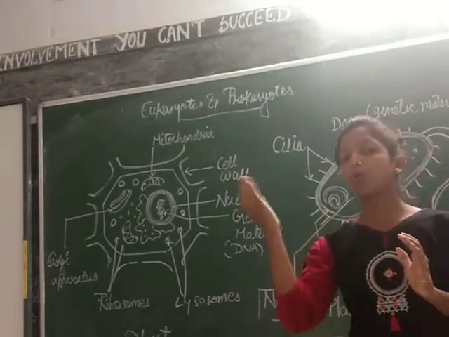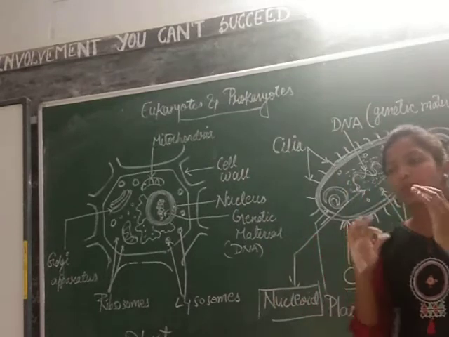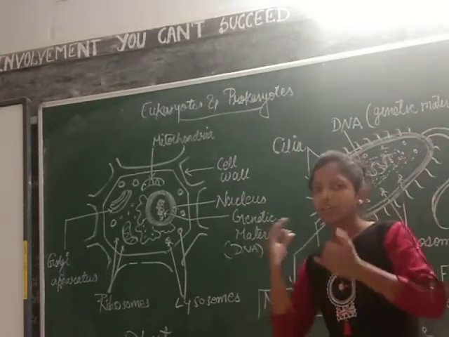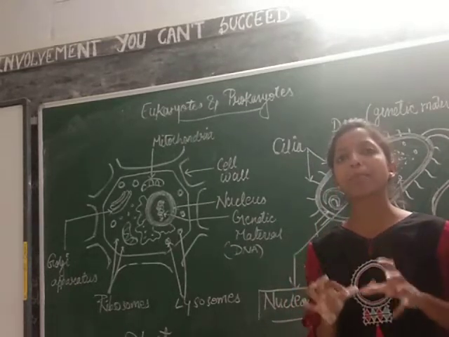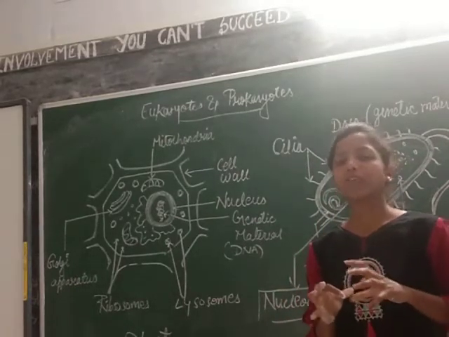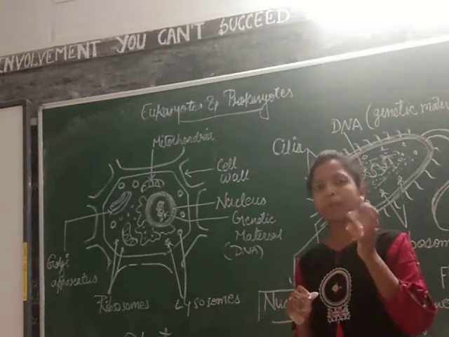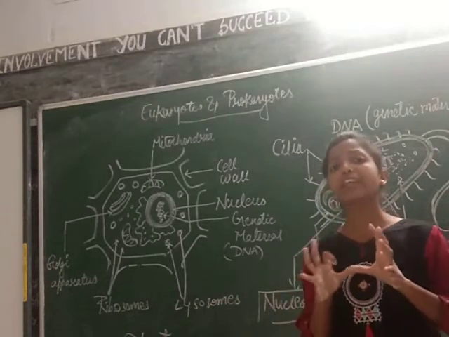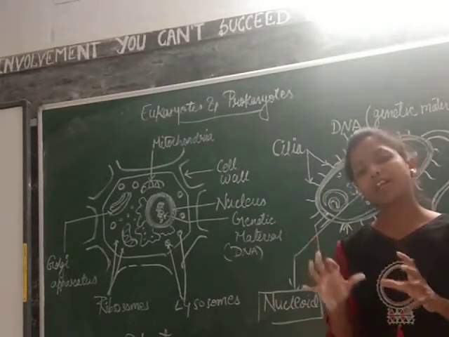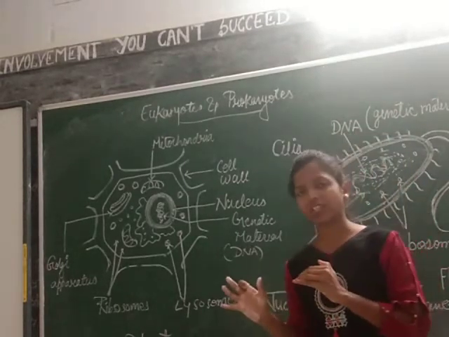But eukaryotes is having a proper cell with a proper nucleus, with membrane bound organelles. Okay, and genetic material will be present within the nucleus. So that is having a well defined cell structure, so that will come under the eukaryotes.